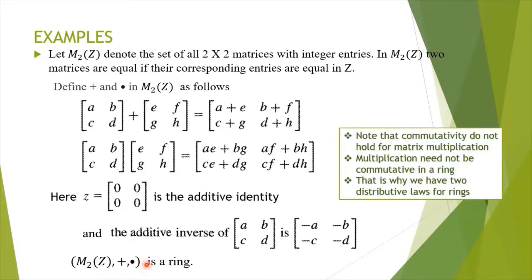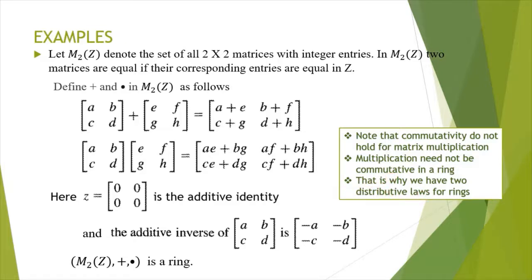We may note that matrix multiplication is not commutative. That is, if you take any two matrices and multiply them in the reverse order, the results need not be equal. So multiplication need not be commutative in a ring. So for the conditions of a ring, we see that multiplication need not be commutative. That's why we have two distributive laws for rings.